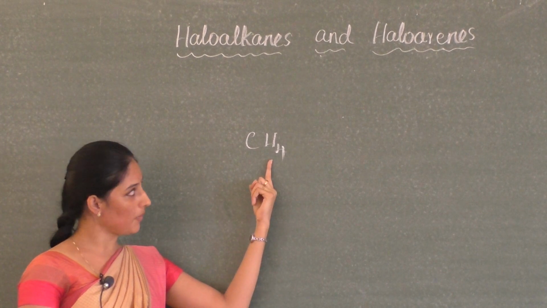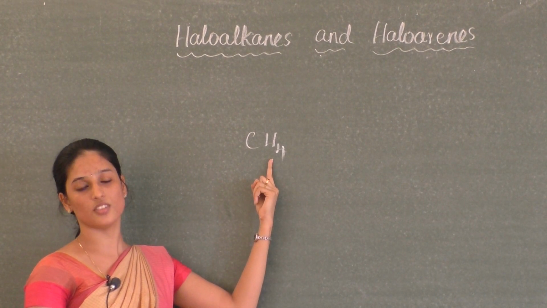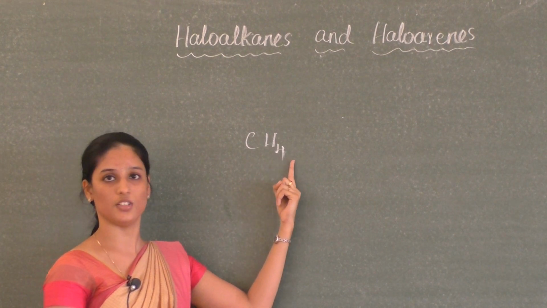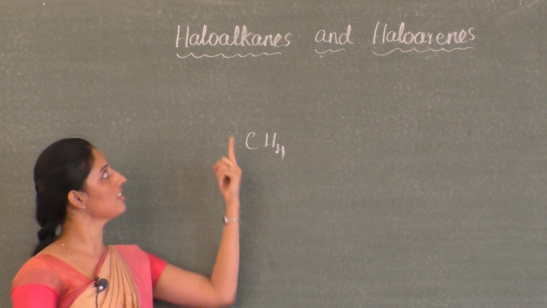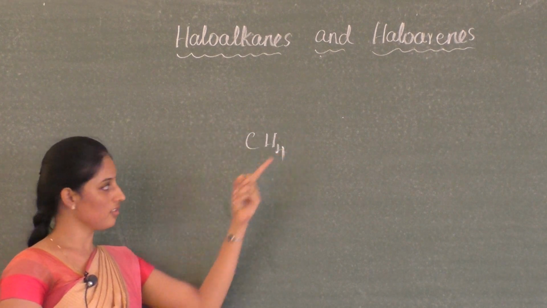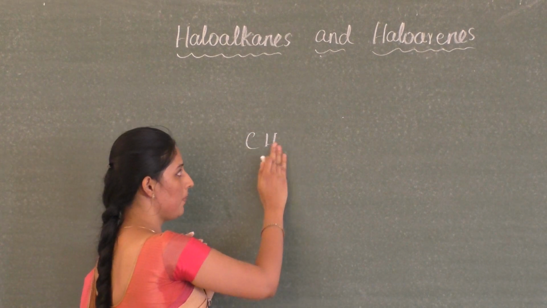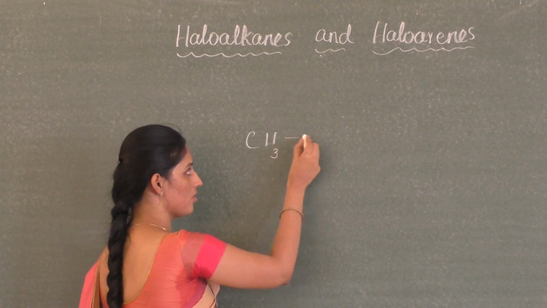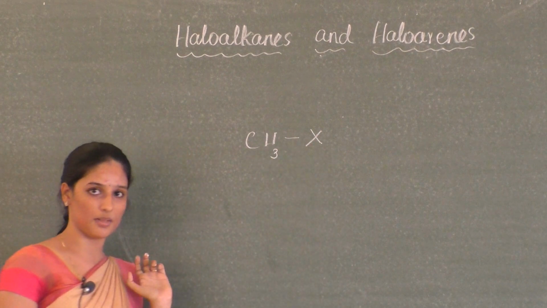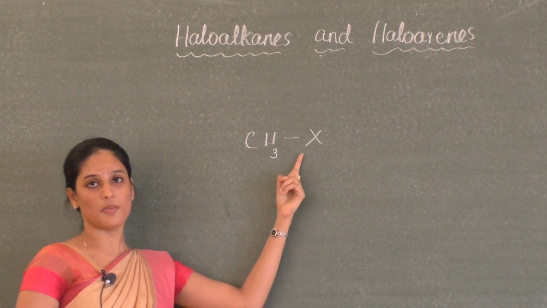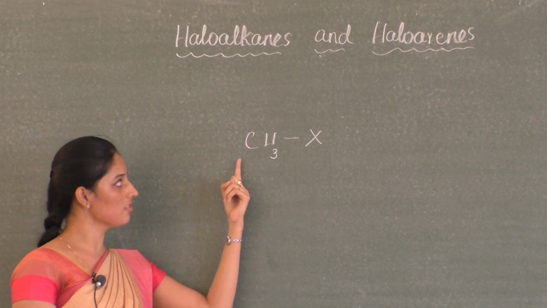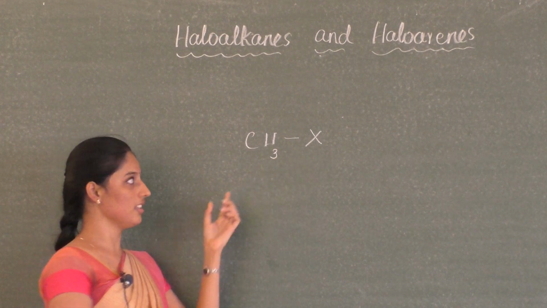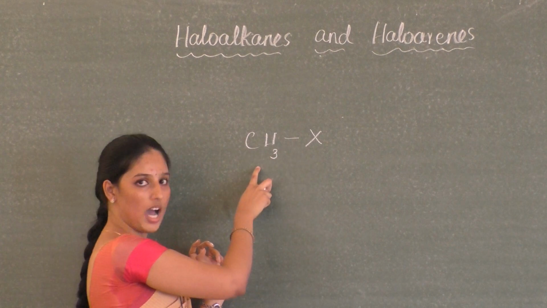If I replace the hydrogen atoms of this methane by a halogen atom, then it becomes a halogen derivative, or simply a haloalkane. If I replace any of the hydrogen atoms with halogen, halogen is a group 17 element and it is represented by the letter X. So it becomes CH3X. It is known as a haloalkane, that is a derivative of alkane.